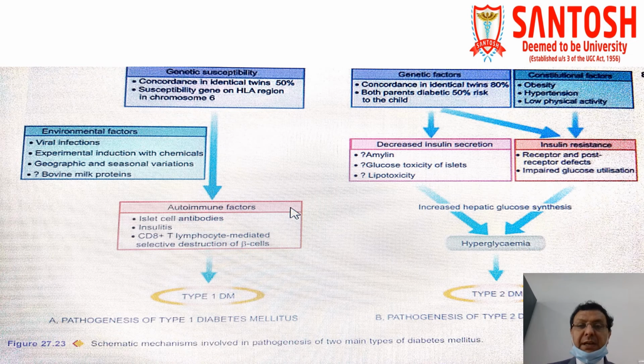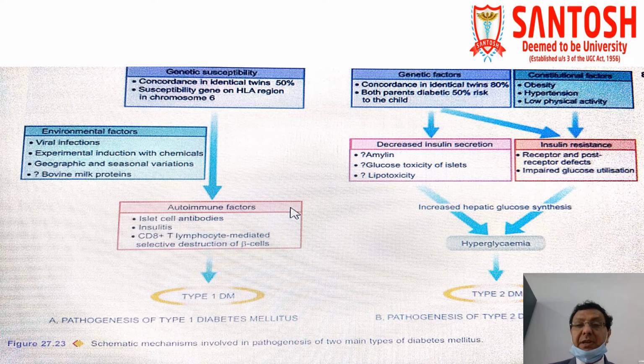This is a diagrammatic representation showing the pathogenesis of type 1 diabetes mellitus and the pathogenesis of type 2 diabetes mellitus. As we have already discussed, type 1 diabetes mellitus is linked with three interlinked mechanisms. They include genetic susceptibility, environmental factors, and autoimmune factors. And ultimately, they are responsible for type 1 diabetes mellitus.